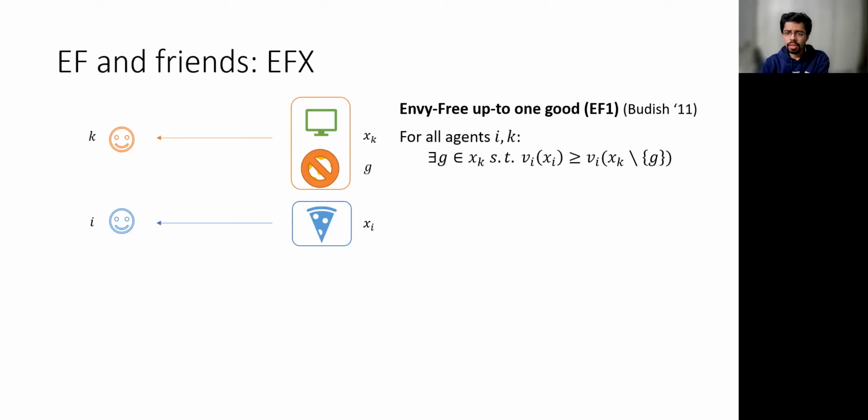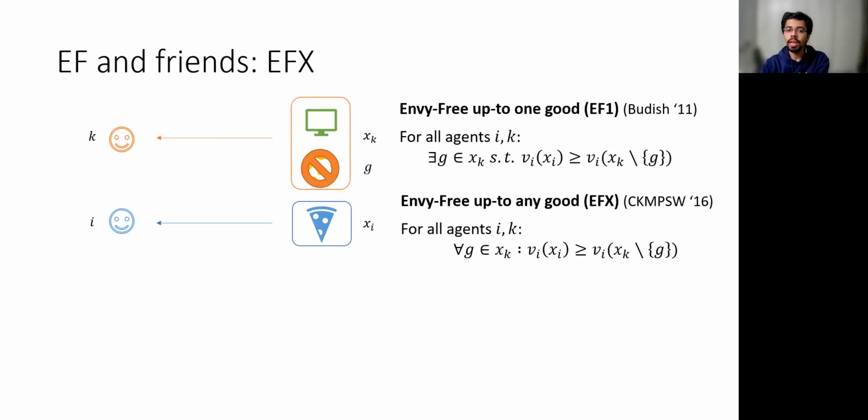So in EF1, the removal of a particular good g from the bundle xk caused the envy of agent i to disappear. A stronger notion called envy-free up to any good, or EFX, demands that this should happen for every good g of xk. In other words, we say an allocation is EFX if for all agents i and k, no matter which good g you remove from xk, removing that causes the envy of i to disappear. So any EFX allocation is an EF1 allocation, but not vice versa.